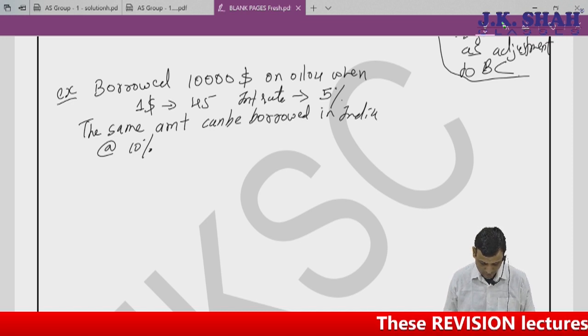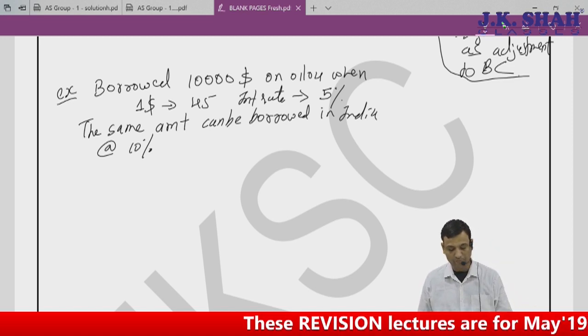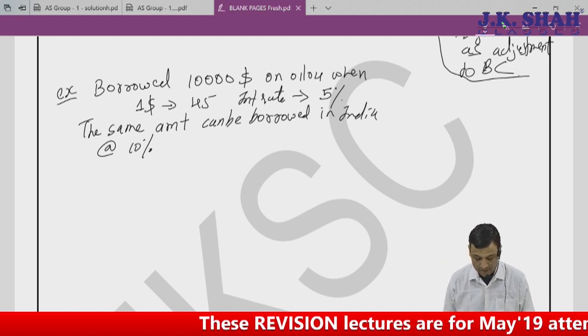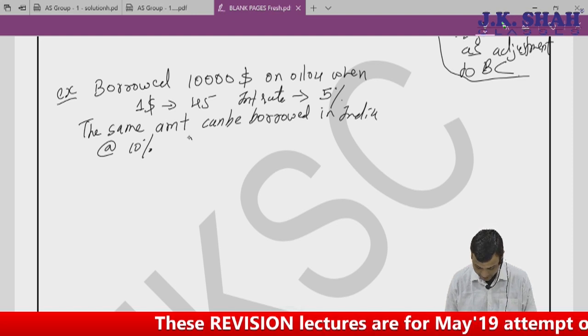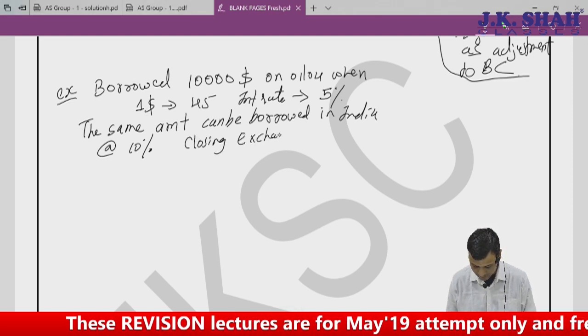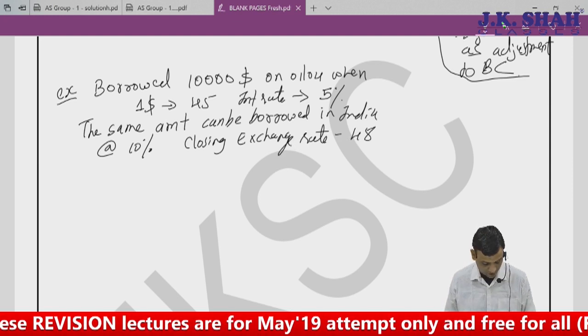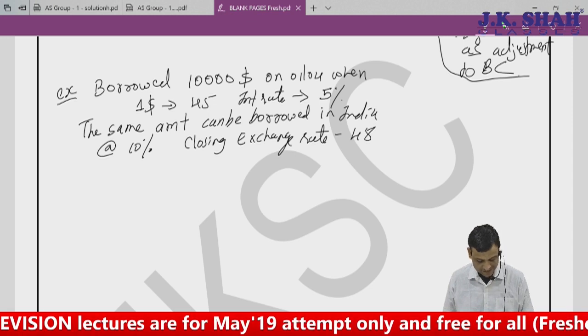Okay. So basically what you will think is, okay, we can borrow at 10%, we borrowed from another country at 5%. But what happens is, closing rate is 48. Now what does our accounting standard say?